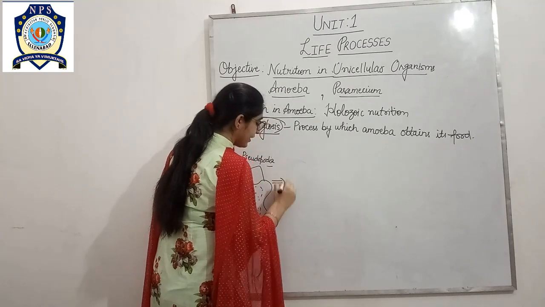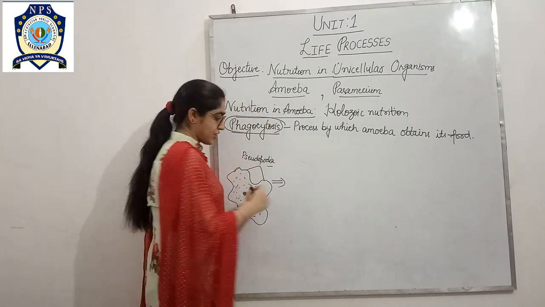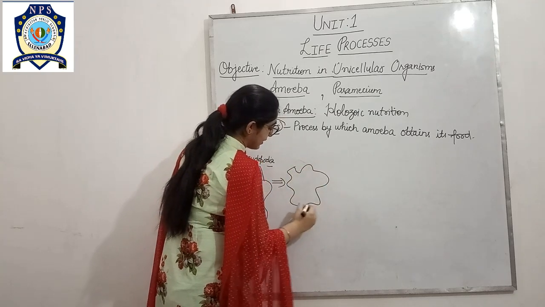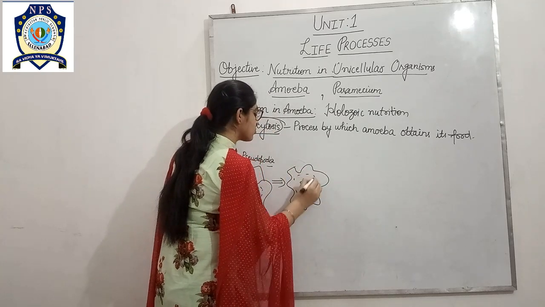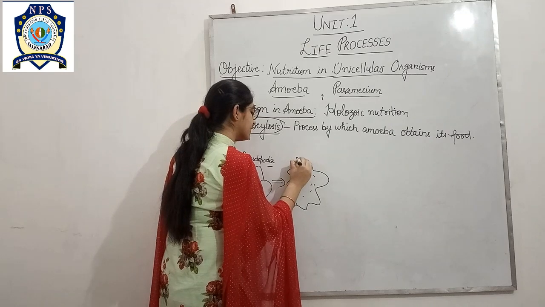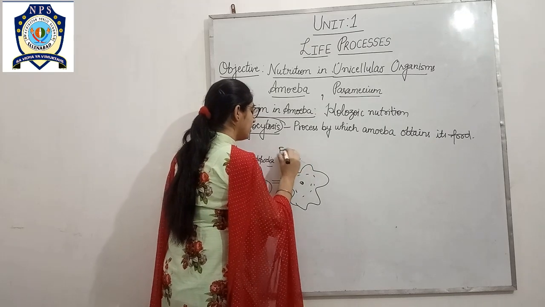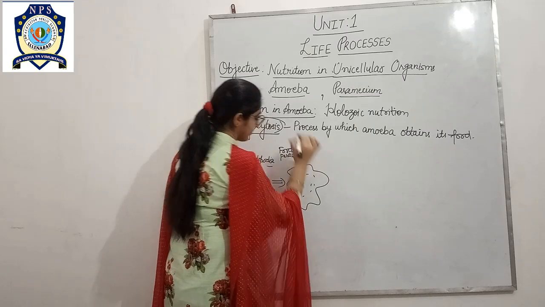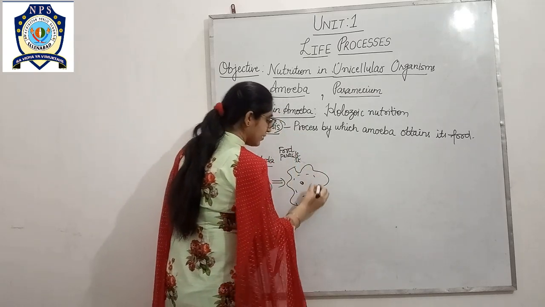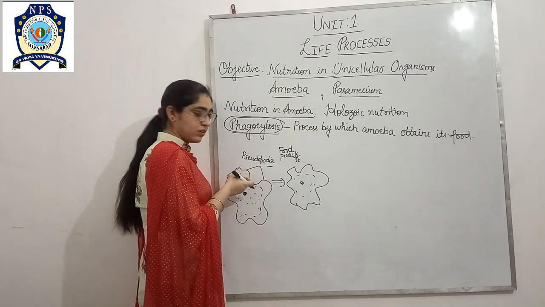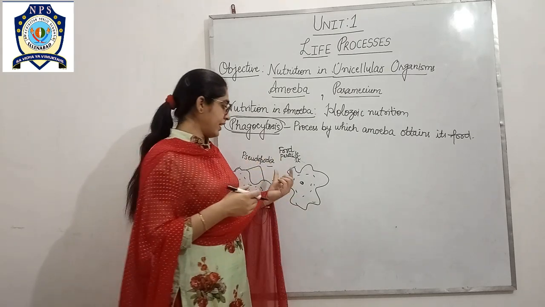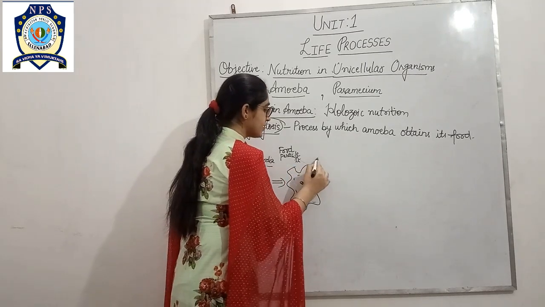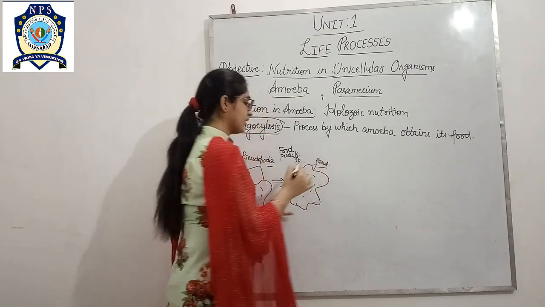Now, what happens during the first step, which is ingestion? Whenever any food particle comes close to the amoeba, this is a food particle, so label it as the food particle. These are the pseudopodia we have already drawn. Amoeba takes its food with the help of these pseudopodia.